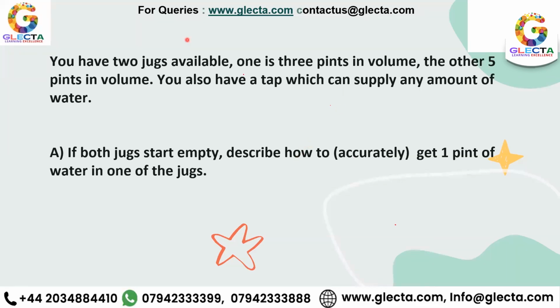So what you have to do is fill up both the jugs to their maximum capacity. After that, you unfill the 3 pints and put that 3 pints into the 5 pints. Then you fill up 3 pints again and put all of the water into the 5 pints. So you have 1 pint left in the 3 pints. Good. I know 6 minus 5 is 1, right?